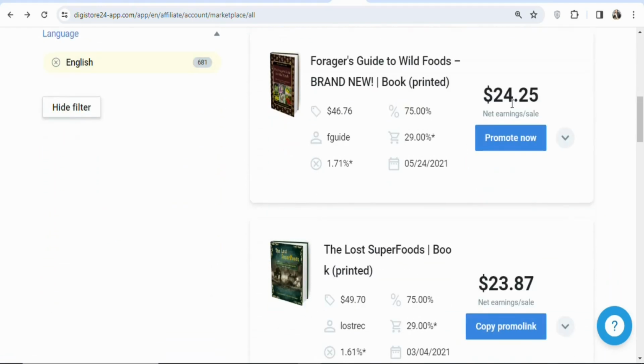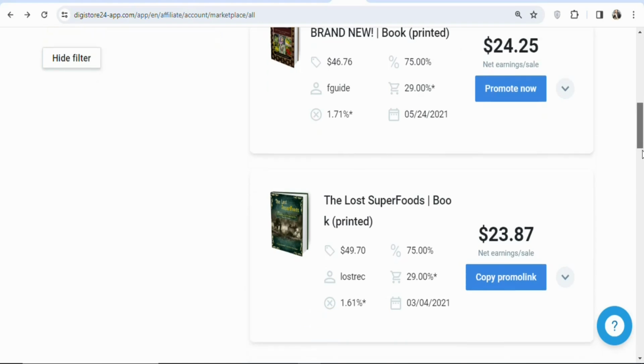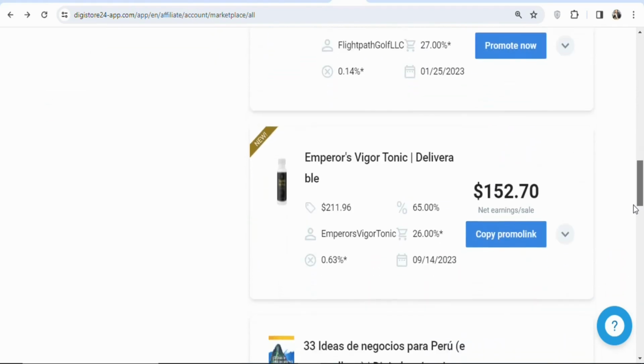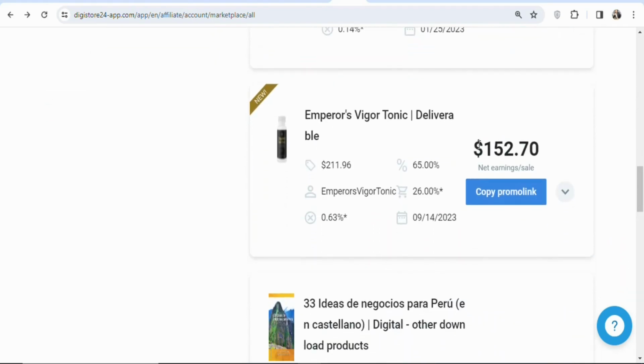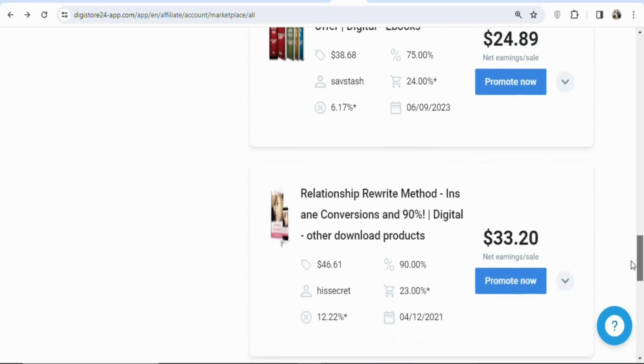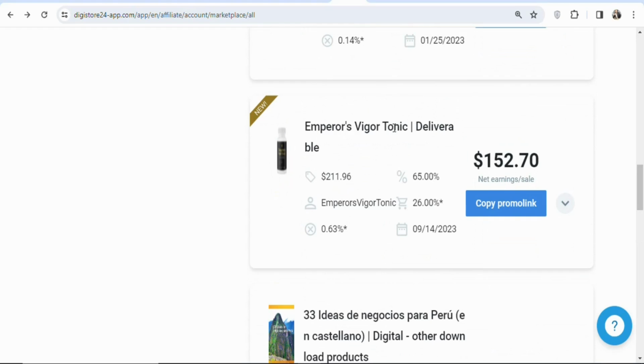You can see the next one, we are going to be earning $24.25 per every sale that you get. There are many of them. As I scroll, you can see the next one, we are going to be earning $12. Another one, you are going to be earning $152.70. So this is the product that you can earn higher commission when you promote it. You can see the commission rate $152.70. So if you want, you can promote this product. As I scroll, you can see the rest, the commission rate is low as compared to this one.